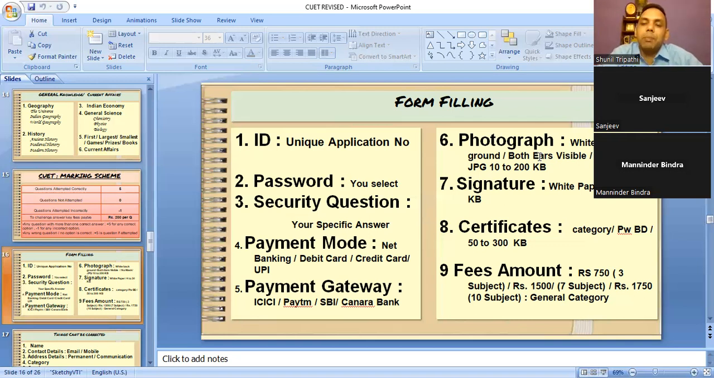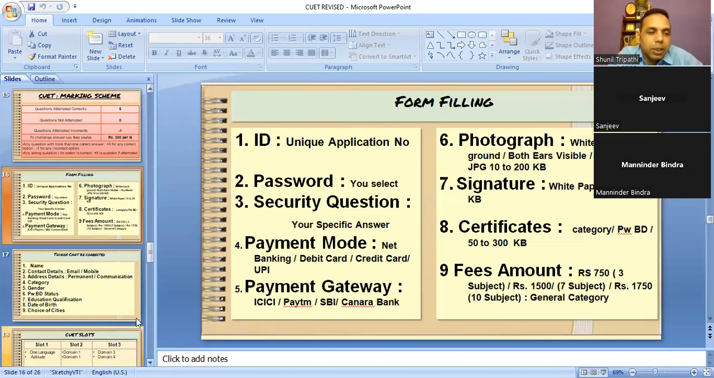Another, certificates: they are talking about an EWS certificate and a physical backward certificate that you need to upload. And fees: this year, if you are filling for up to 3 subjects, the fee is 750. If you are filling for more than 3 subjects, 4 to 7 subjects, the fee is 1500. And if you are filling for more than 7 subjects up to 10, the fee is 1750. Maximum you can fill is 10 subjects, not beyond that. 10 subjects are not required, but they have given the option. If you want to do it, you can.